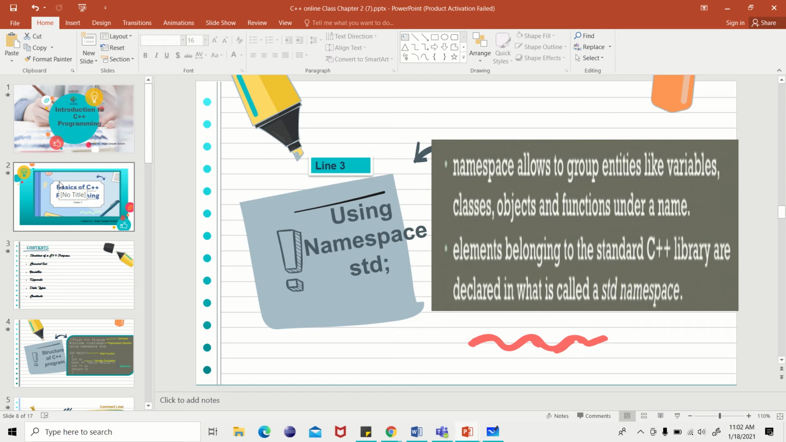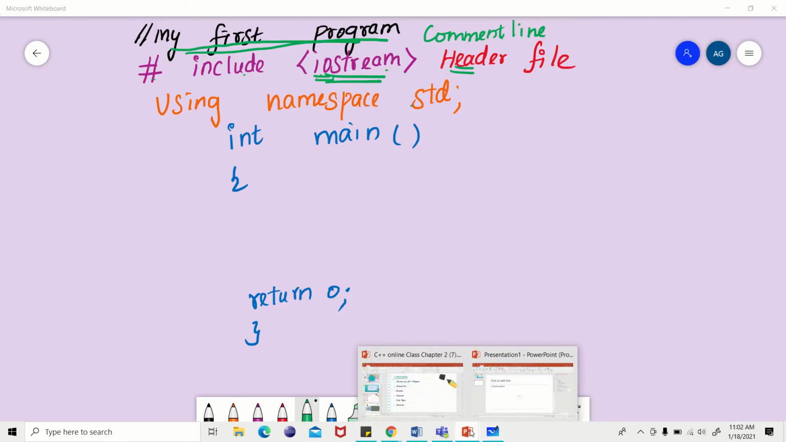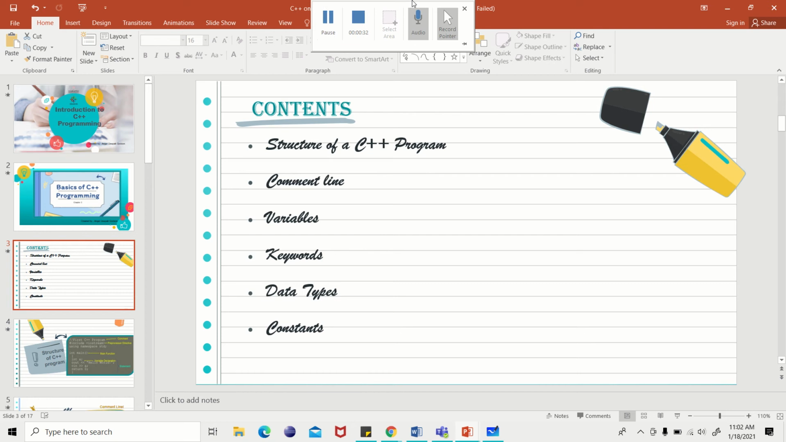So in chapter 2 we are going to learn about the structure of the C++ program. Let's see in detail what the structure of a C++ program is: command line, variables, keywords, data types, constants, everything. So let's move on to the slide. Let me explain in detail.